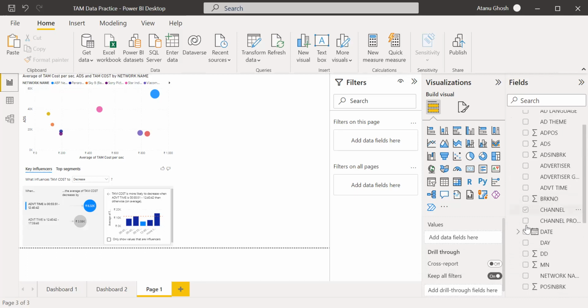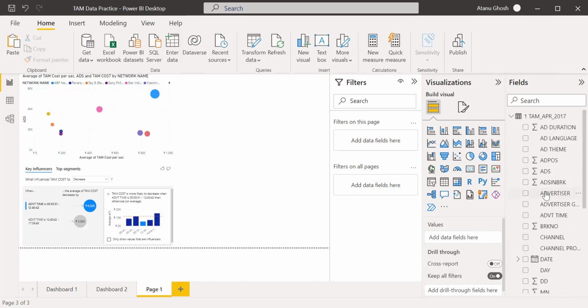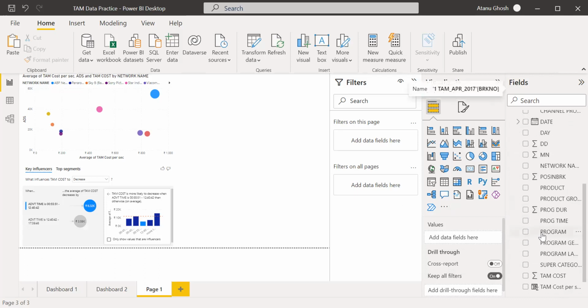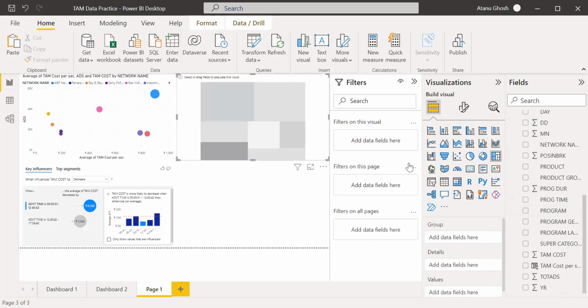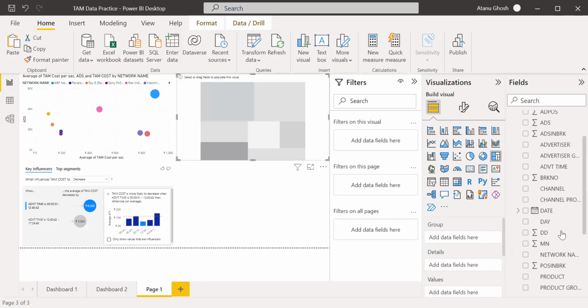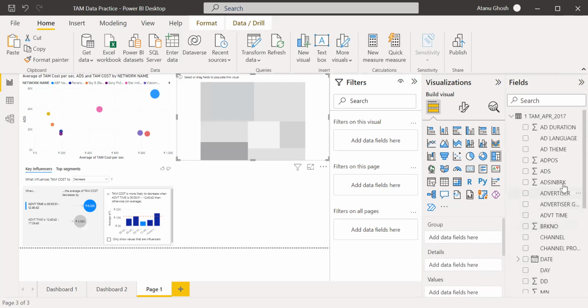We can probably make a tree map on, let's say, ad time, where ad time is my dimension.